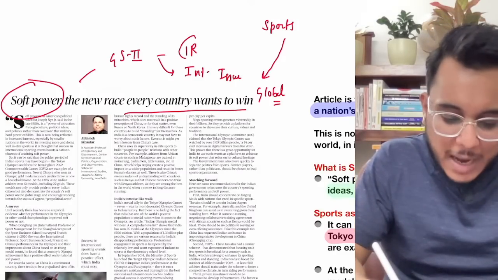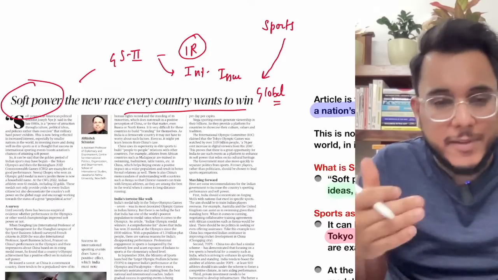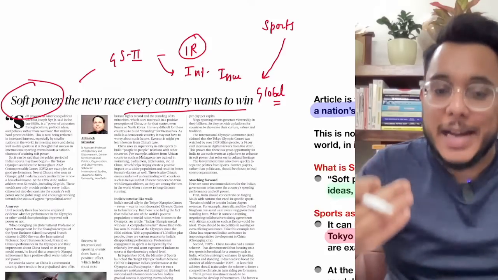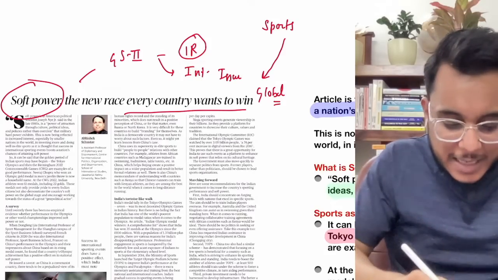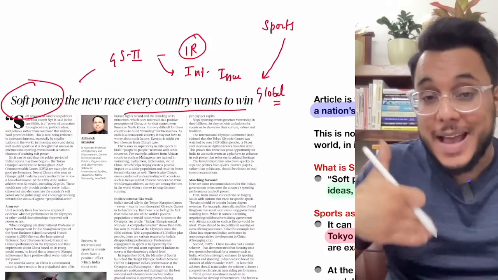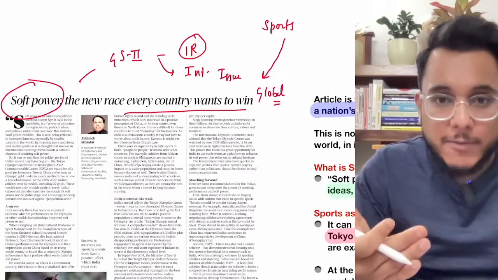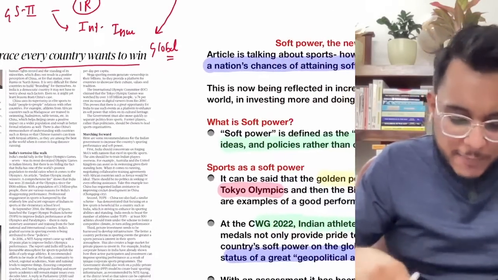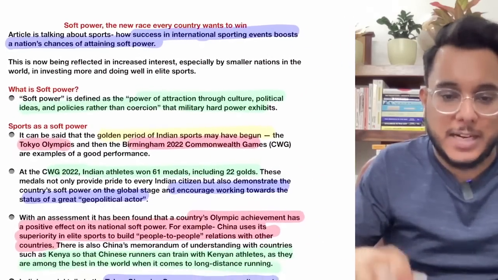When we talk about IR, international relations, usually we discuss country to country issues, for example India-Bangladesh relations, India-UK relations. But this article is talking about how soft power at the global scale can be leveraged by India by using sports. So it is a different and fresh perspective that's being given.